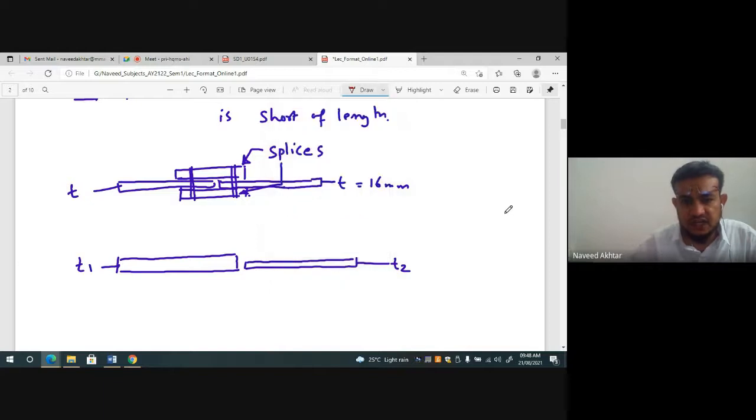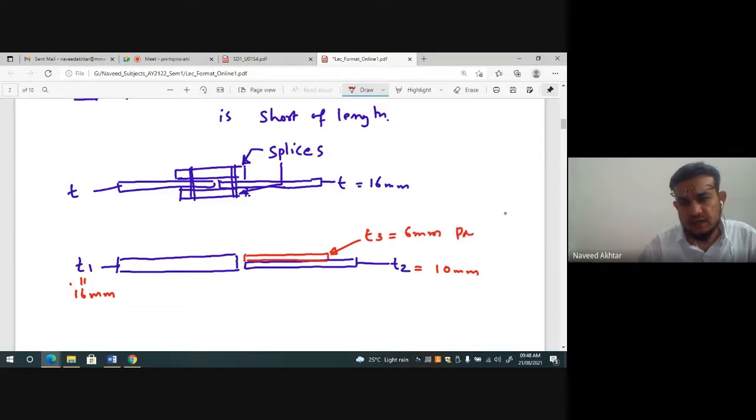For a better connection, we need a packing fillet. If T1 is 16 mm and T2 is equal to 10 mm, we require a packing fillet thickness T3 of 6 mm.